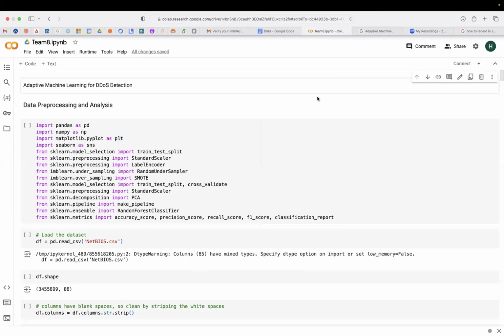Hello, everyone. We are a group of 5 graduate students from San Jose State University doing masters in data analytics. And this particular project, Adaptive Machine Learning for DDoS Detection, is being done under the guidance of Professor Shiyu Chang for our course, Machine Learning Data 245.